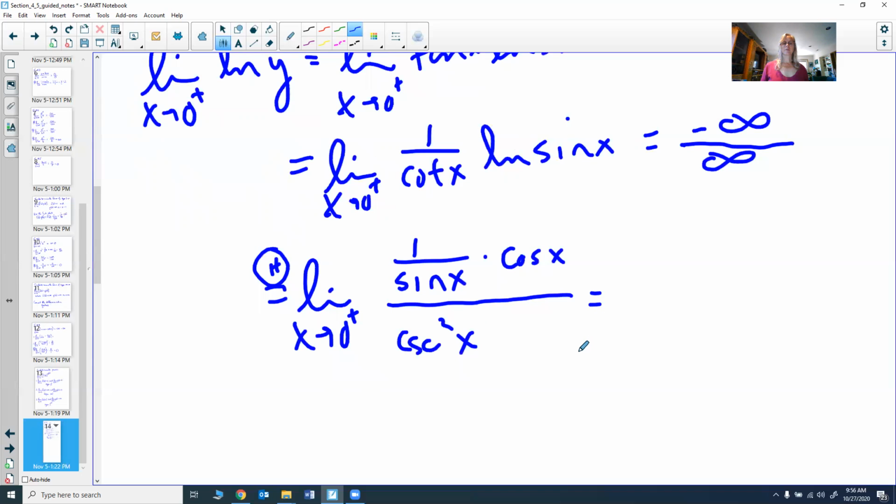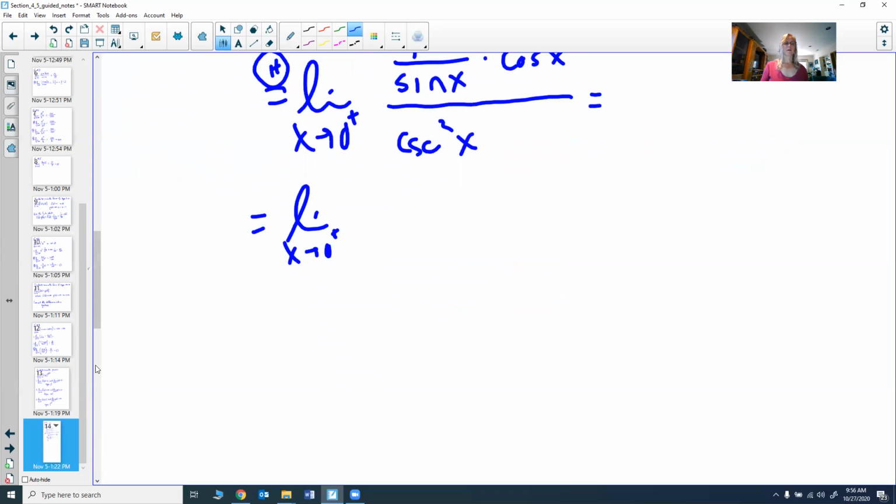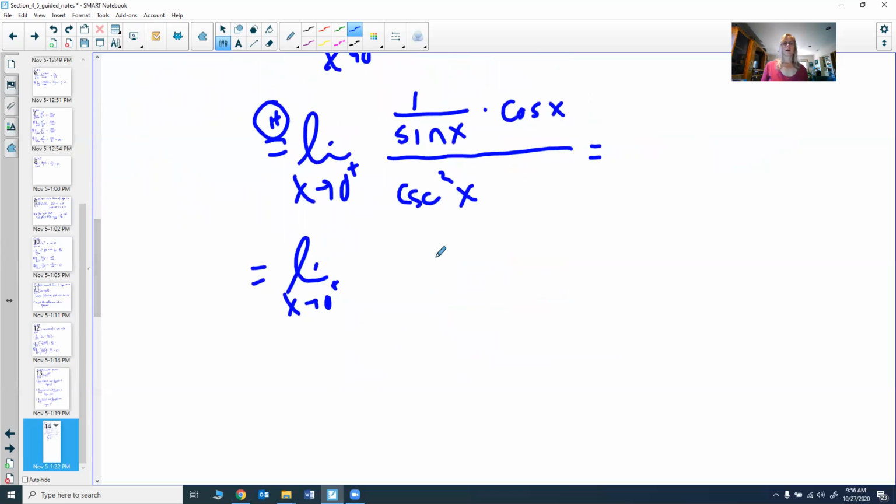So let's see if we can simplify this just a little bit to make it look a little bit nicer. So we now have the limit as x goes to 0 of cosine over sine, which is cotangent of x, over cosecant squared of x. Okay.